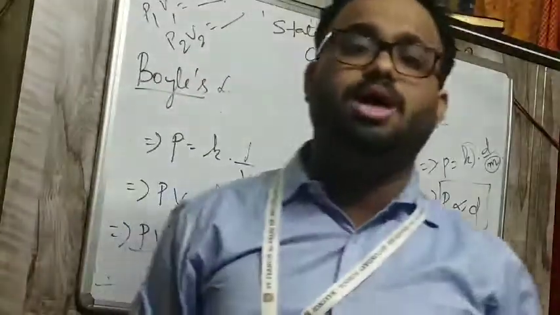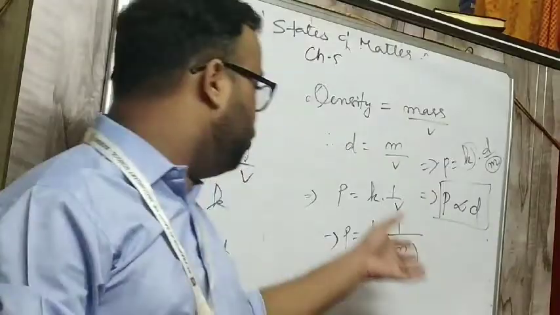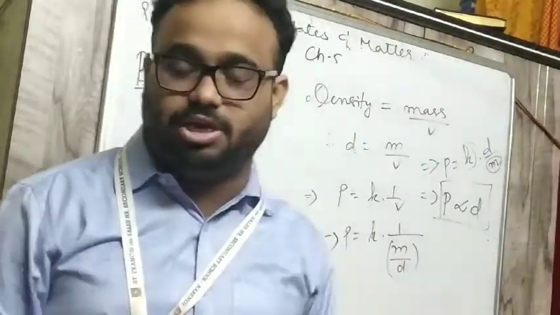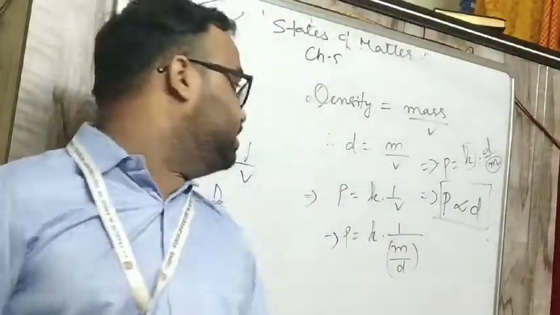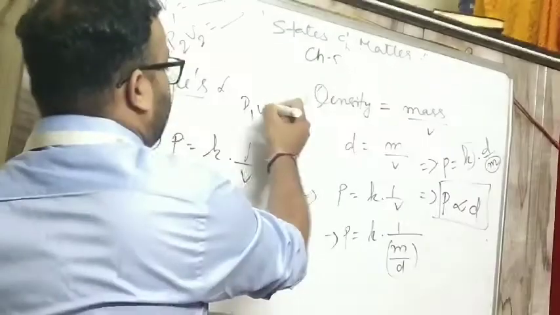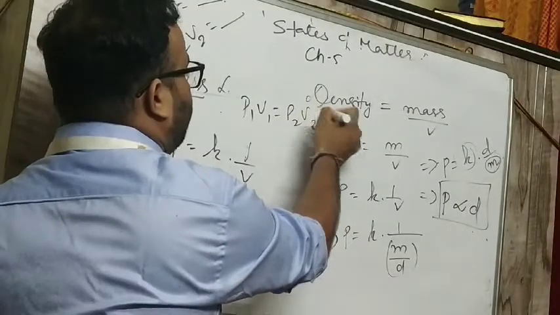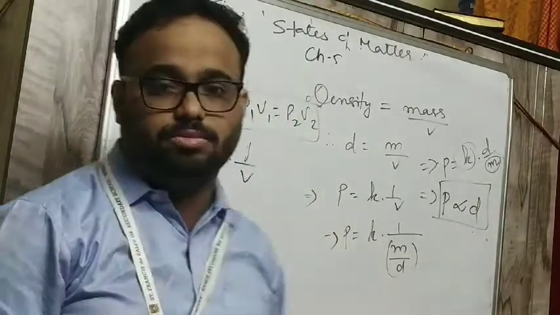Now we go on to Charles' law. To understand Boyle's law better, you can go and reverse the videos and see. But Boyle's law states that P1 V1 is P2 V2.